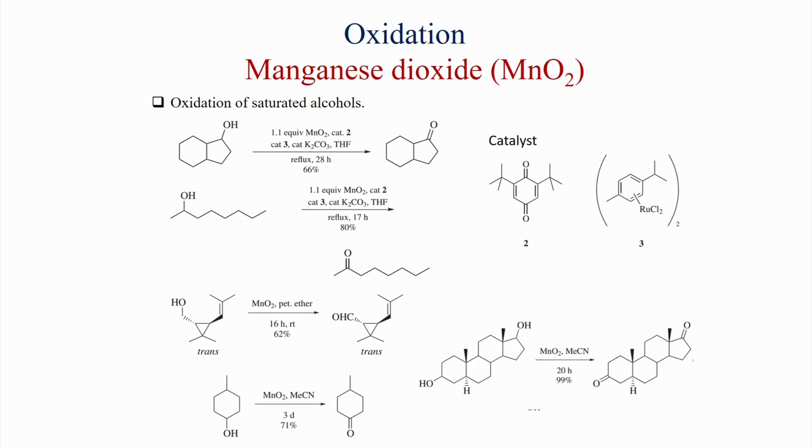Also it has been found that acetonitrile solvent is good when saturated alcohols are present, and here saturated alcohols in the steroids are oxidized to the carbonyl compound in very high yield. So, the acetonitrile solvent is good when you want to oxidize saturated secondary alcohol.